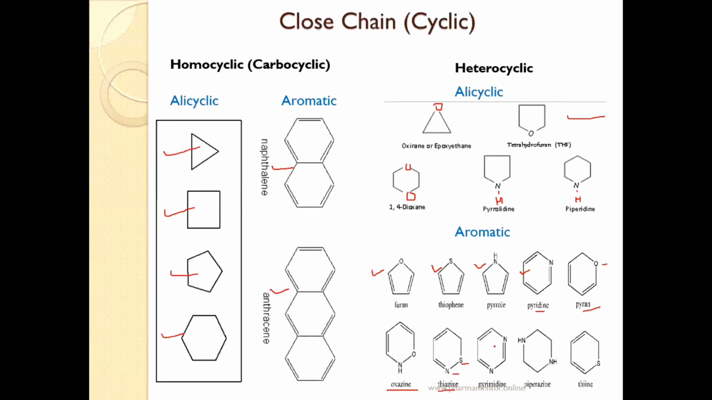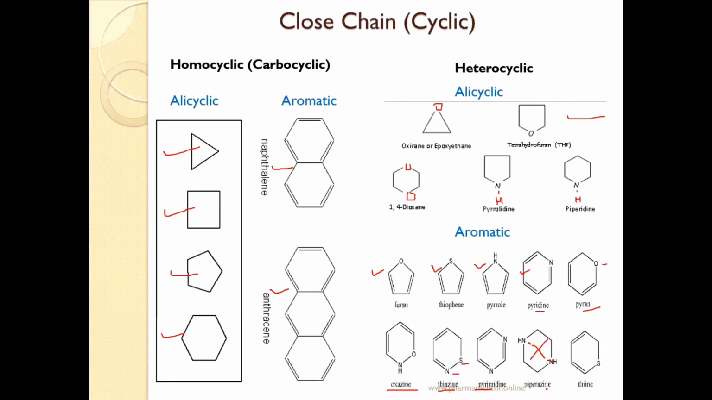Then again a 6-member ring, nitrogen at first position and third position. Then the name of that ring is pyrimidine. Then here again a 6-member ring, nitrogen at first position and fourth position. Here, what is this? There is absence of double bond. So this is not an example of aromatic ring.